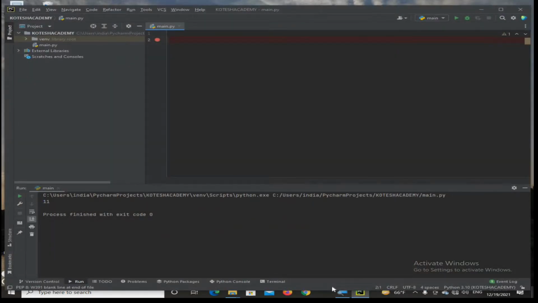Python variables are implemented in PyCharm ideally. First of all, variables are containers for storing data values. So simply we are considering here x is equal to 50 and y is equal to the value Kotesh Academy.